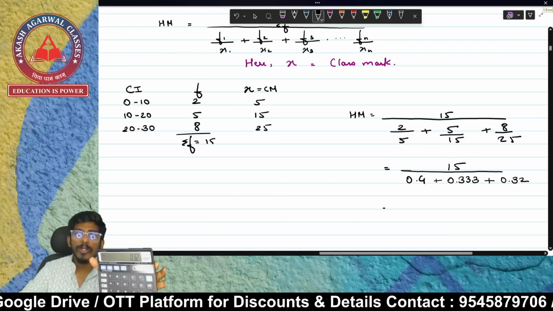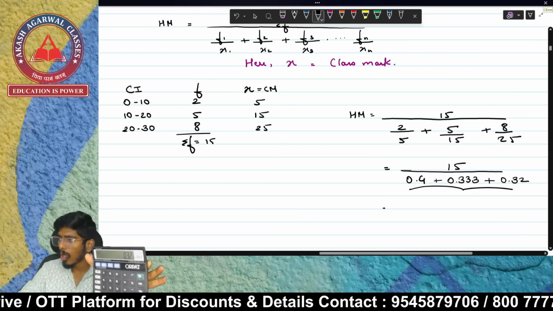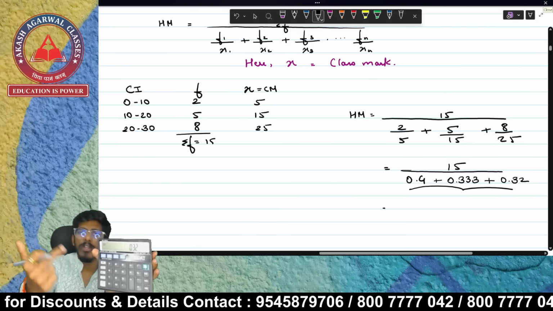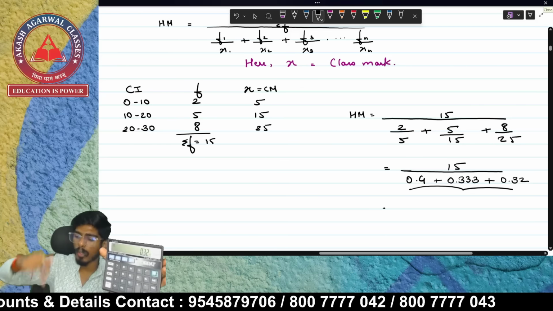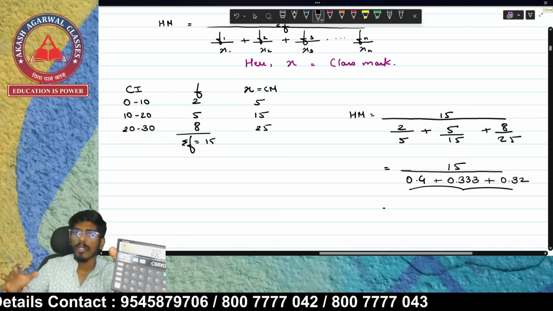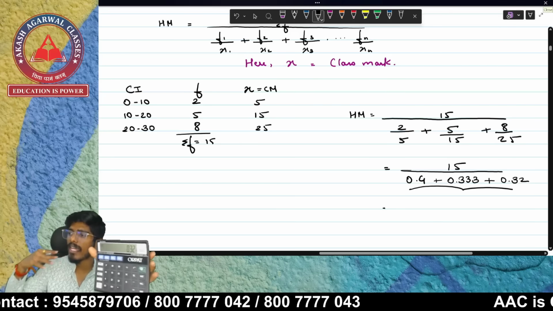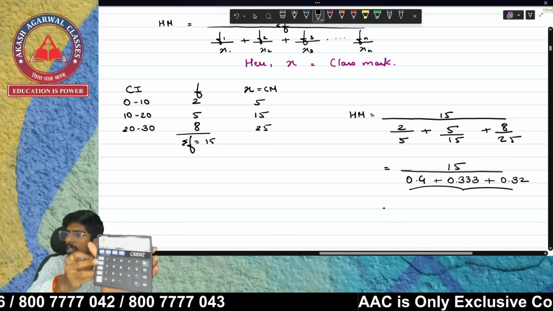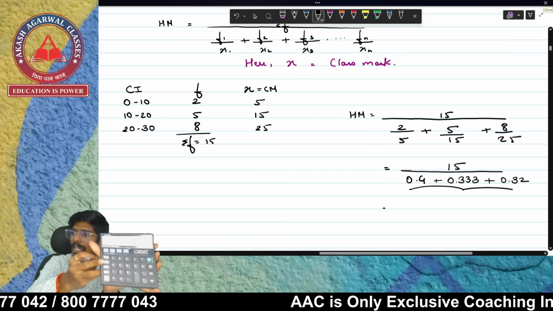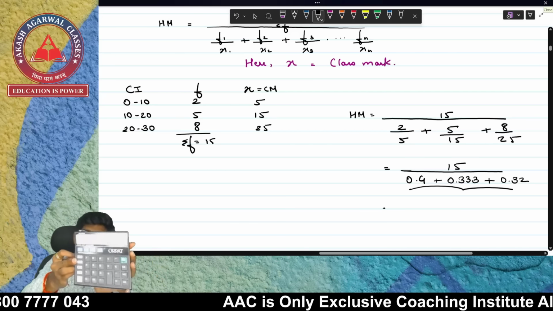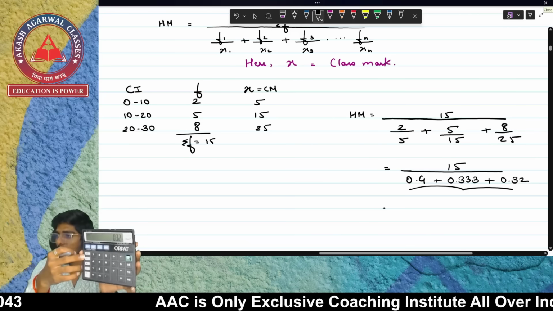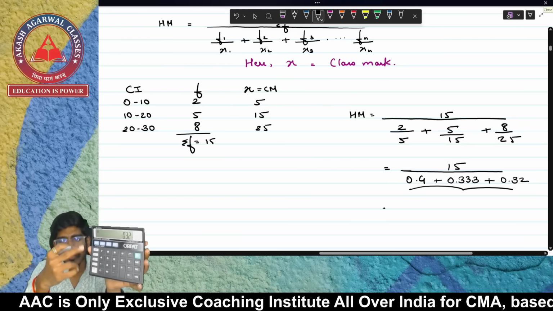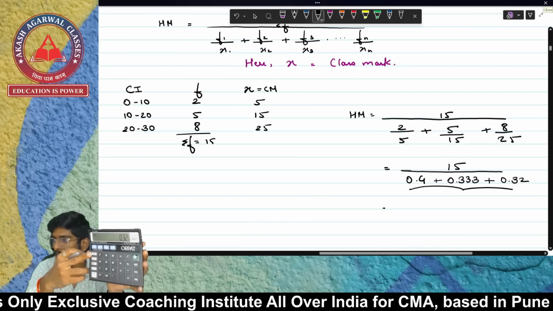Now I have to add this, right? So those students who don't know the use of GT are going to cut this, press AC and then add 0.4 plus 0.33 plus 0.32. This is going to take a very long time. So I'll be pressing a button known as GT. You'll see a button on your calculator. If your calculator doesn't have a GT button, I would suggest you buy one which has GT, because in future in many calculations I'll be using the GT button, which is going to help you a lot.